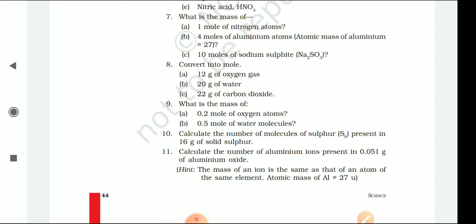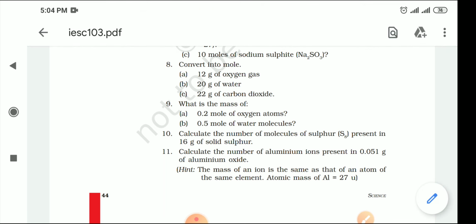This question is very simple: convert into moles 12 gram of oxygen gas. Here oxygen gas means O2, it's not O. When the mass of one oxygen is 16, the mass of 2 oxygens will be 32, so you will divide by 32. Same for 12 gram of water: you have to calculate the mass of water, which will be 18. Clear? Same for 22 gram of carbon dioxide. First of all you have to calculate the mass of CO2, which is C plus 2 into O, so it will be 44. You have to calculate like that.